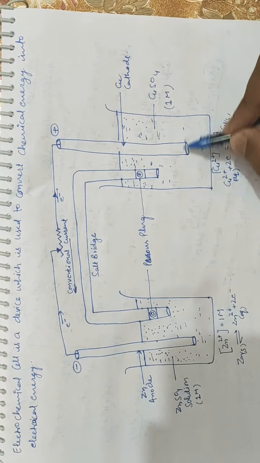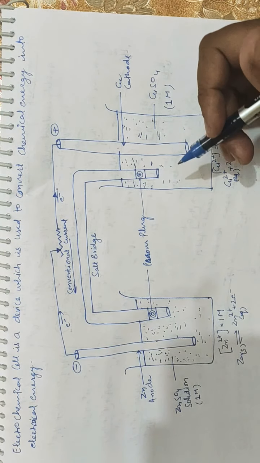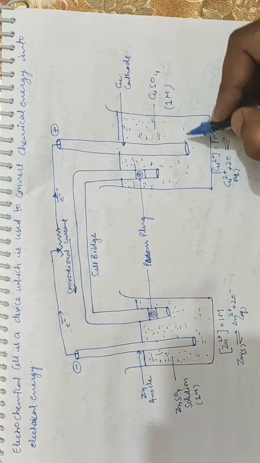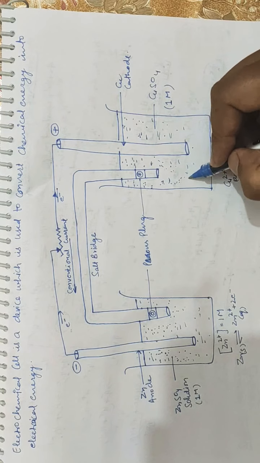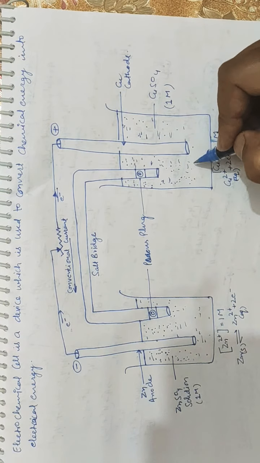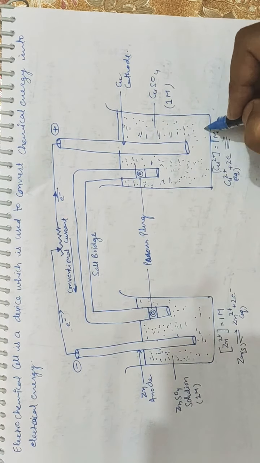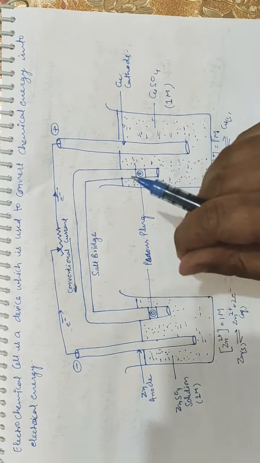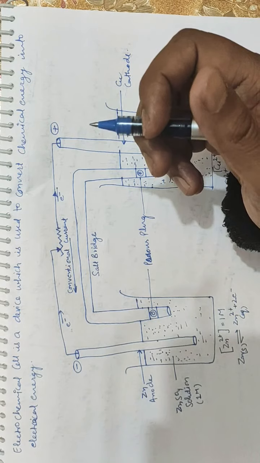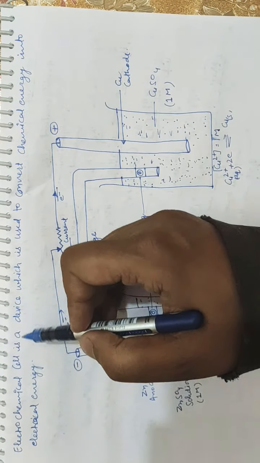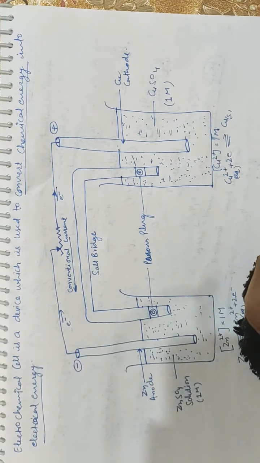So let's discuss it. When a redox reaction is made to occur indirectly, the chemical energy can be converted into electrical energy. What does it mean by chemical energy? Chemical energy means the redox reaction that is taking place, and the energy from this redox reaction can be converted into electrical energy. So a device in which chemical energy is converted into electrical energy is called an electrochemical cell.